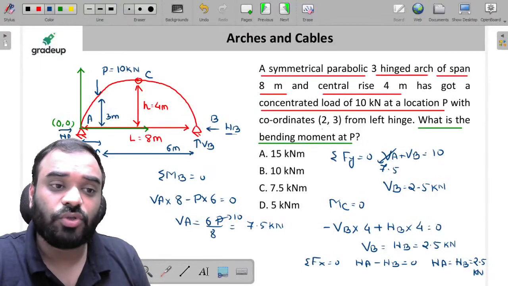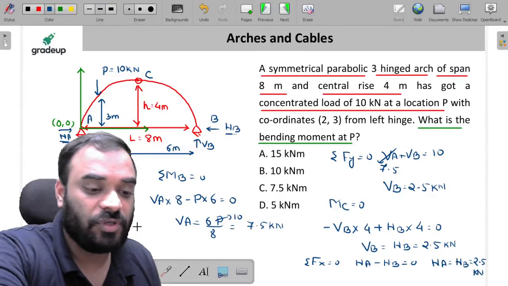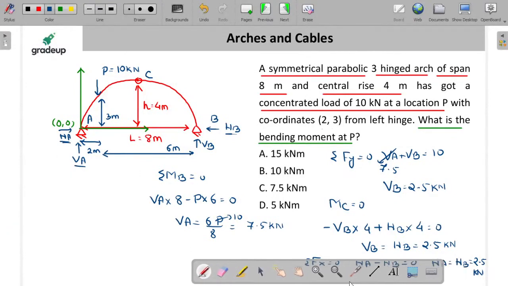Now, what is the bending moment at P? Just calculate it. You know the value of HA, you know the value of VA. So let me calculate it quickly. Okay, sir. Bending moment at P is equal to plus VA into 2 minus HA into 3, right? VA is 7.5 multiplied by 2. The value of HA is 2.5 multiplied by 3. Just solve it, guys. 7.5 multiplied by 2 minus 2.5 multiplied by 3. So we are getting a value of 7.5 kilonewton meter, and C is the correct answer.